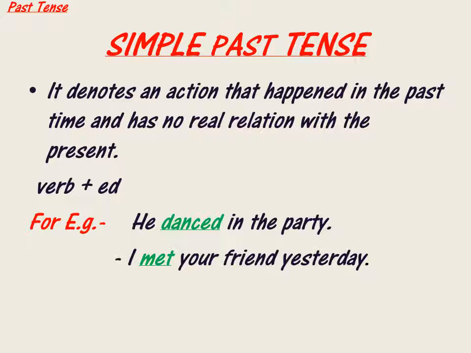So that is how we can make out in the simple past tense all the verbs will end by ed. But let's see the second sentence first. The second sentence says, I met your friend yesterday. This is clearly a sentence of past tense, but the verb here is met. Do you think this verb met should end by ed, or why is it not ending by ed? Like we can see in the rule that simple past tense is verb plus ed.